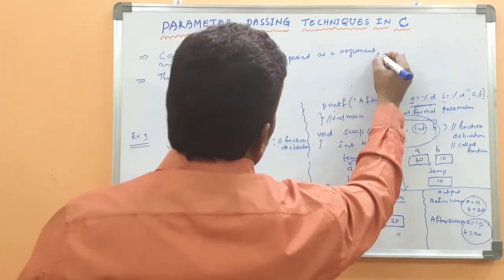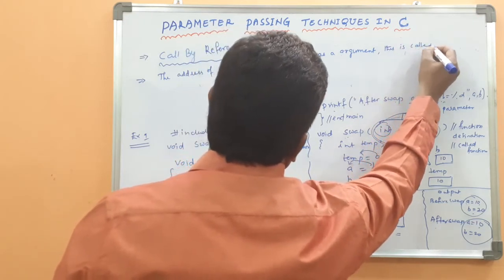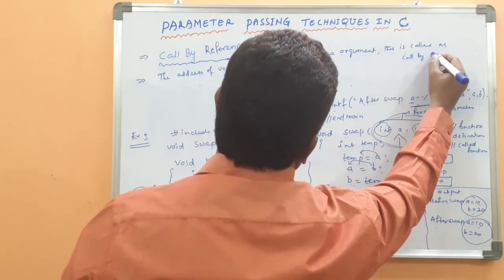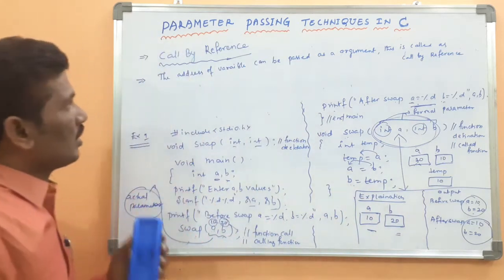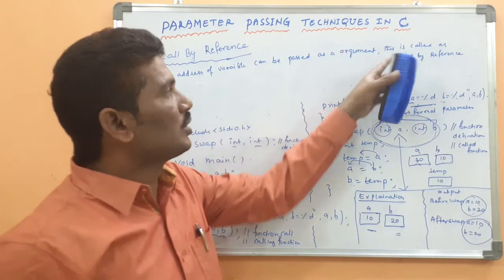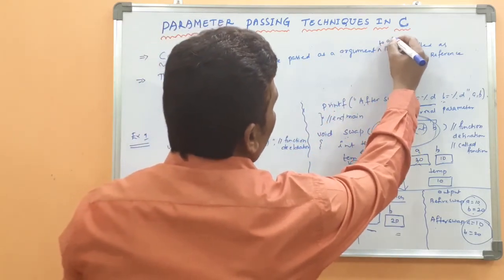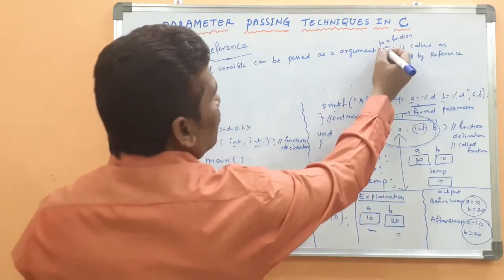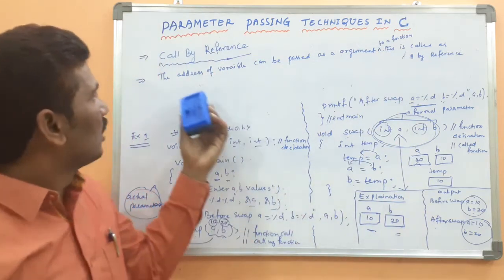Okay, this is called call by reference. The address of a variable can be passed as an argument to a function. Then this is called the call by reference concept.